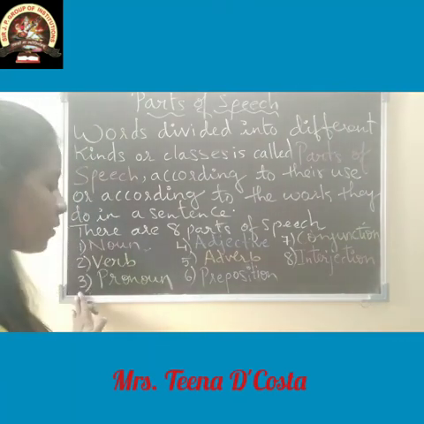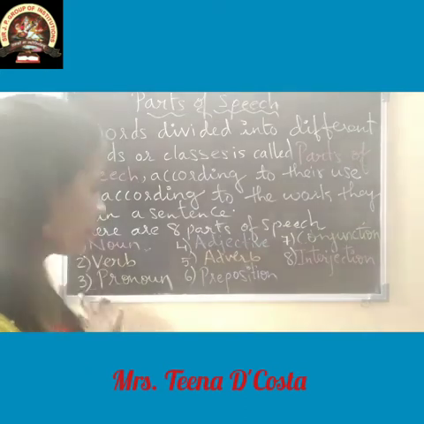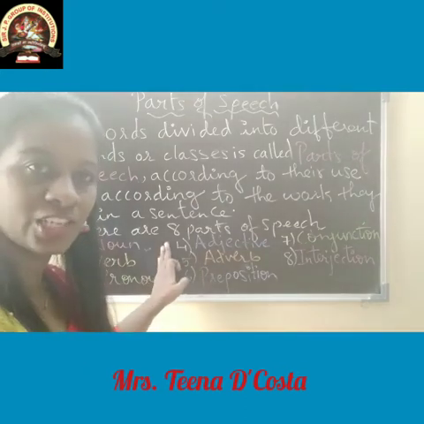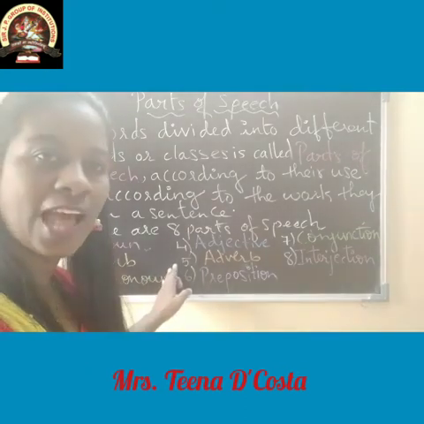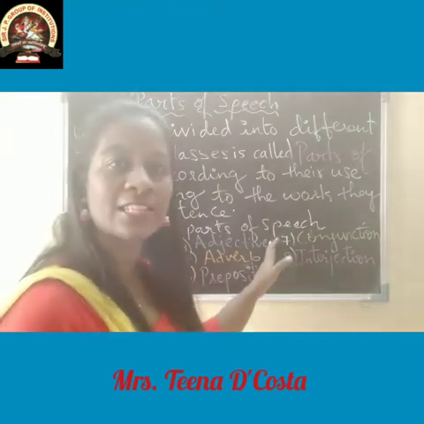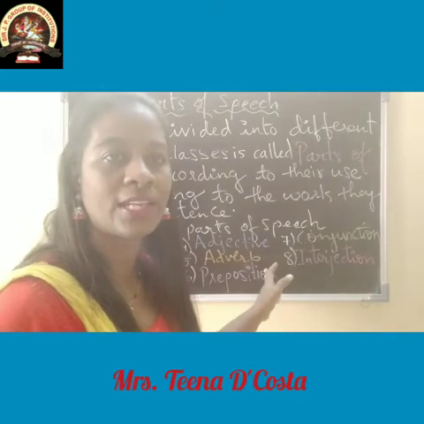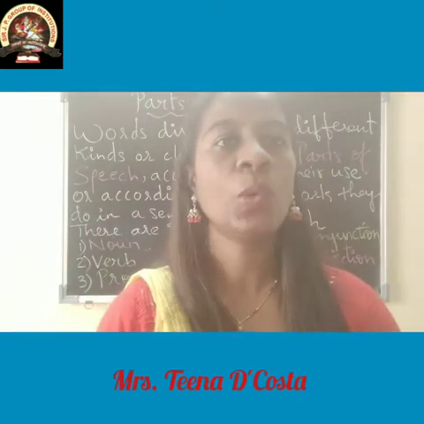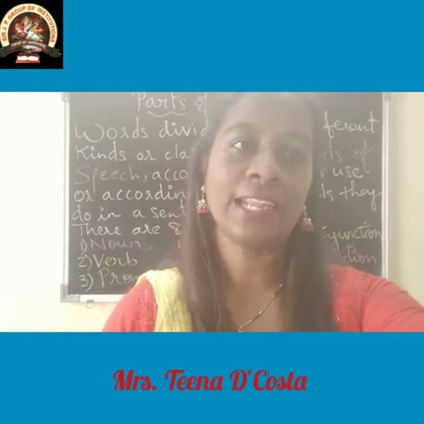The third one you can see is pronoun. Fourth is adjective. Fifth is adverb. Sixth is preposition. Seventh is conjunction. And eighth one is interjection. So all these 8 parts of speech we are going to study in detail.